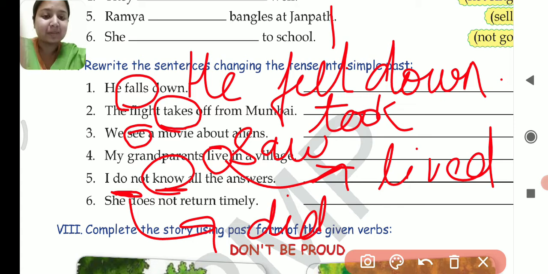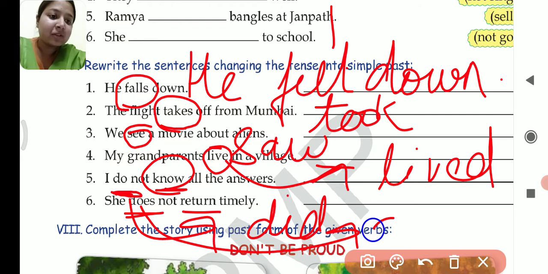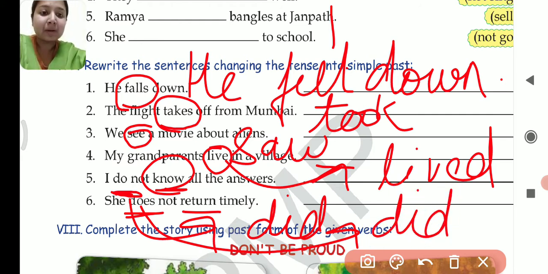Please remember this. Next, she does not return timely. Again, does is the verb and return is also a verb. So you will not say she did not returned timely. You will say she did not return timely. Again, does will change into did and return will remain return only, because whenever we are framing any sentence in the past, we use the root form of the verb. Root form means no changes are made in the verb.